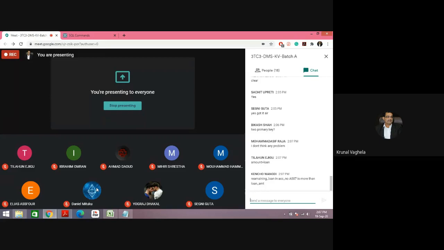Okay, good. I don't think that is any problem. Two primary keys? No. Can a table have two primary keys? Next we will see, we will call it a composite key. Jointly they will act as a primary key. When we were learning weak entity sets, I told you a table can have a joint primary key. If there is no single column which you can nominate as primary key, then you can have a composite key, where more than one column participates in the primary key.